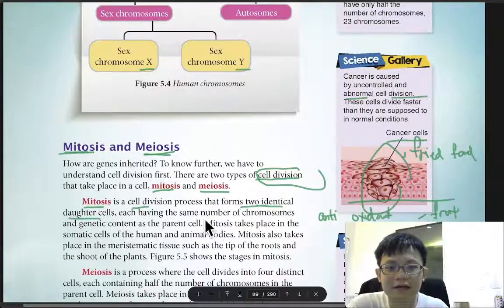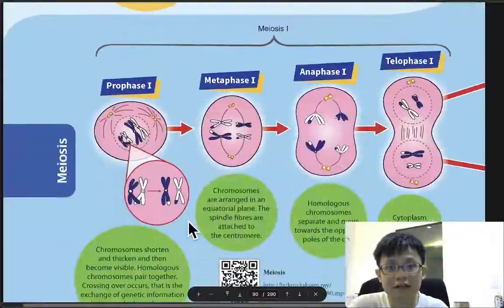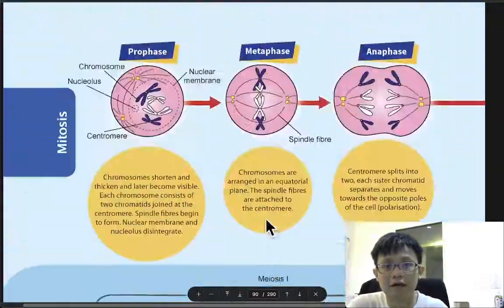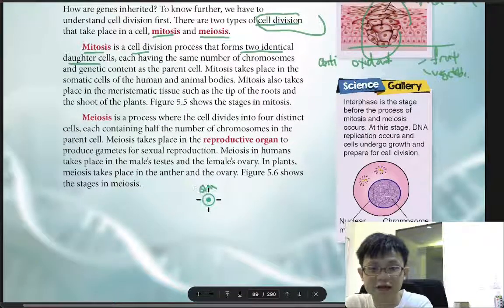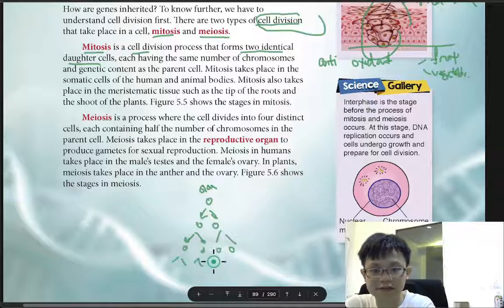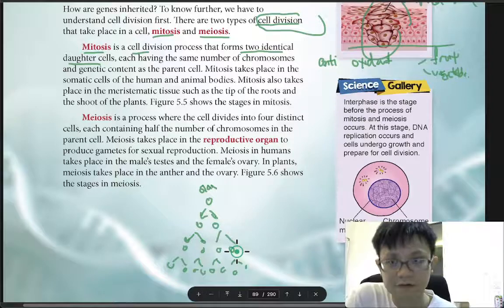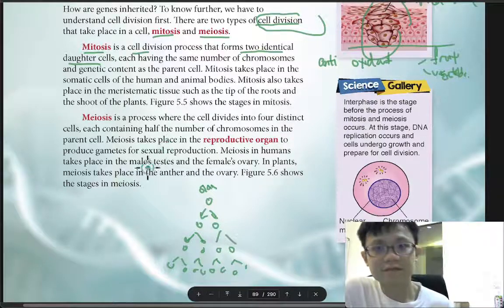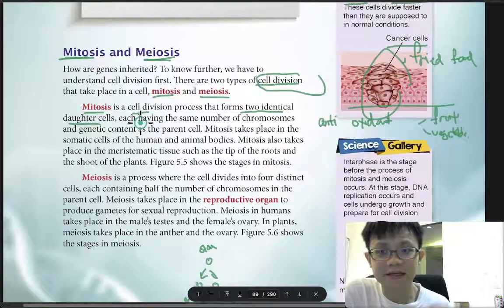So mitosis means you will make two daughter cells. Eventually, let's say this is a skin cell, one will become 2, 2 will become 4, then 8, 16, and so on. So you will have more and more cells in your body. This is called mitosis, making the same cell.